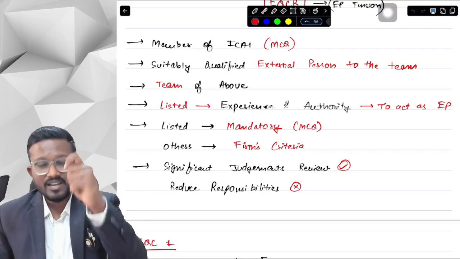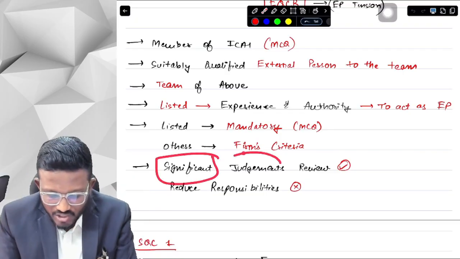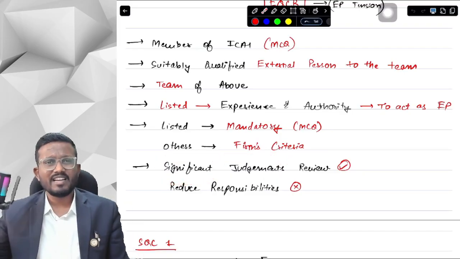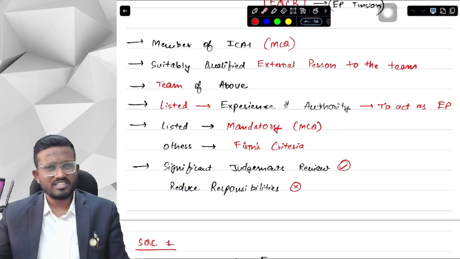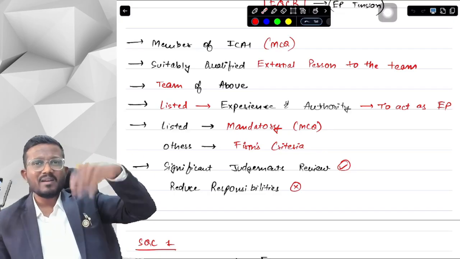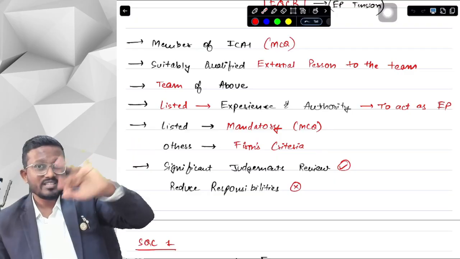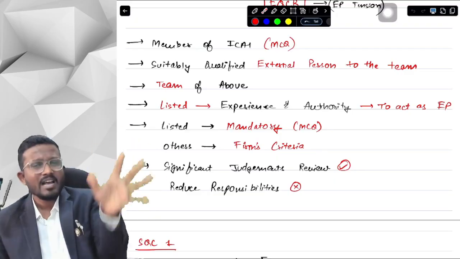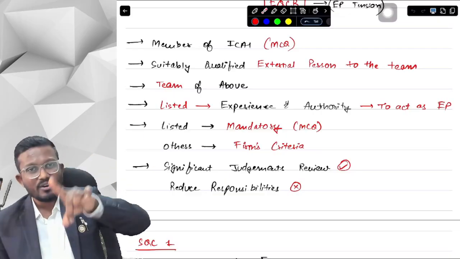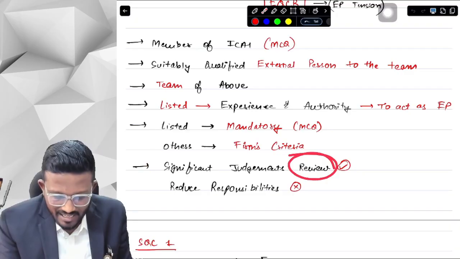His main work is to review significant judgments made by the audit engagement team. In audit we make many judgments about how the client is functioning, whether we need to keep the risk of material misstatement high, medium, or low, whether we want to perform more procedures or fewer procedures. So many judgments are made, but the significant judgments made by the audit engagement team are reviewed by the EQCR.